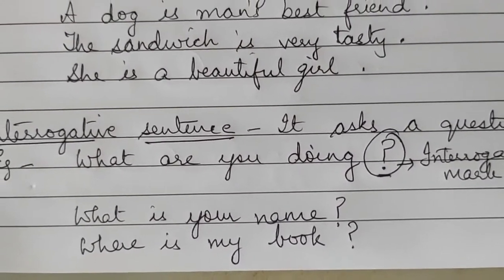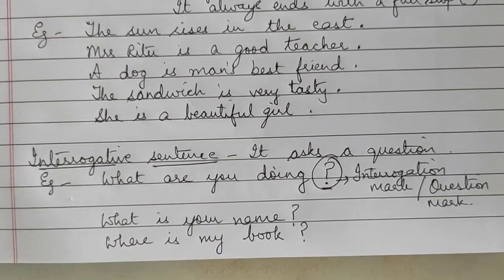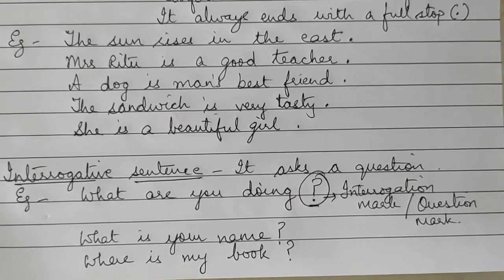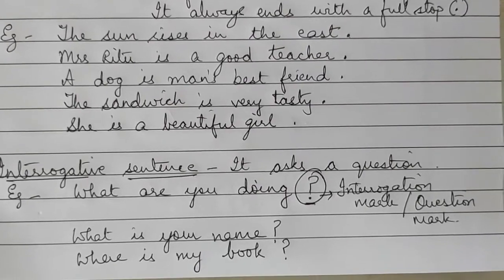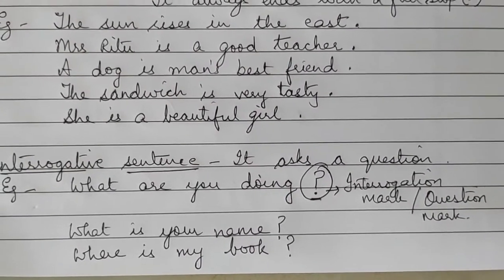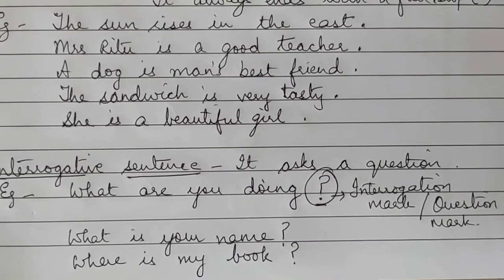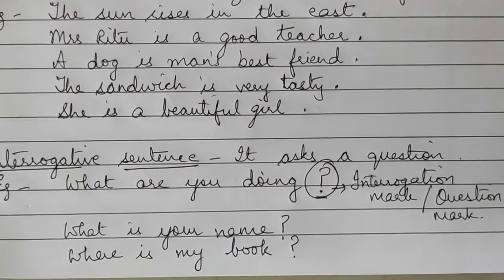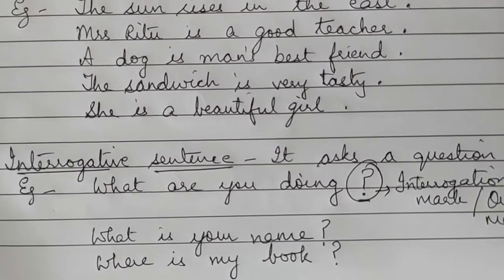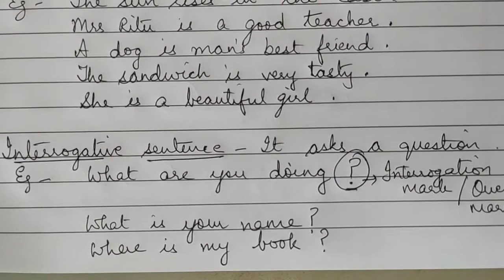So I hope you all have understood what an interrogative sentence is. In an interrogative sentence, a question is asked. A question is asked about something or someone. Like, where is my book? This is a question about something. Where were you? This is about someone. Again, I am telling you, interrogative sentences ask a question.